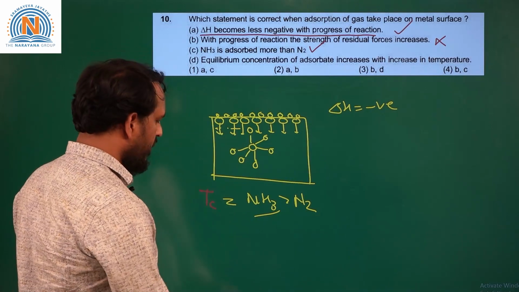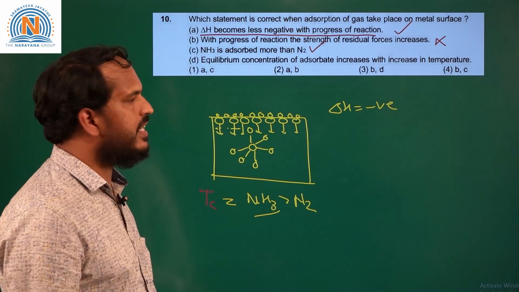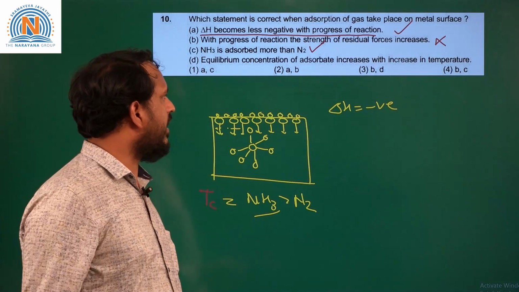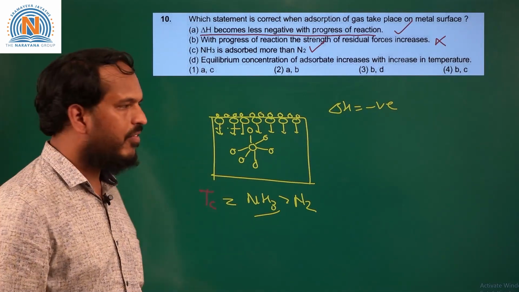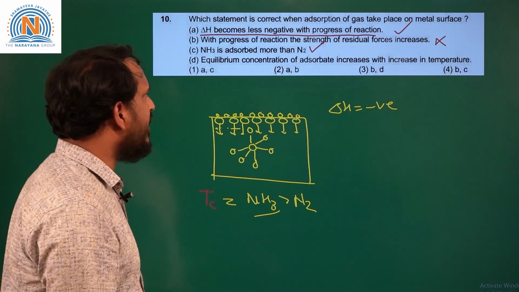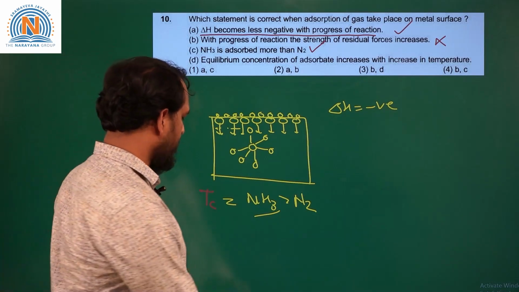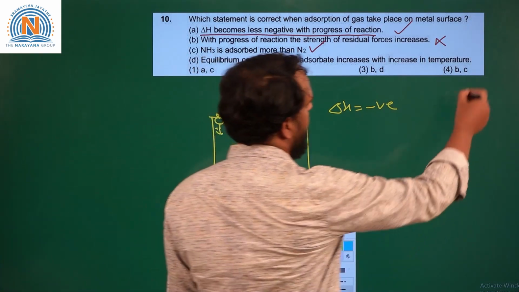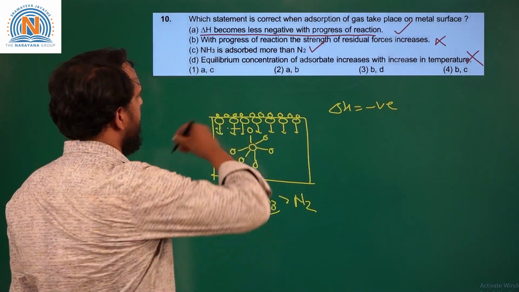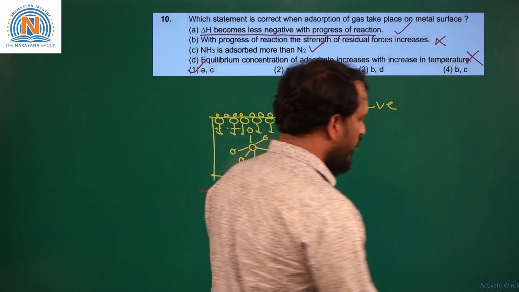So last statement, that is equilibrium concentration of adsorbate increases with increase in temperature. If temperature is increased, what happens? The gas molecules which are adsorbed on the surface will desorb. The process will go in the reverse direction. So the amount of substance adsorbed on the solid surface will decrease with increase in temperature. Hence this statement is incorrect. So we can see that A and C are correct statements. So we can mark option 1 for this question. So we'll move to the next question.